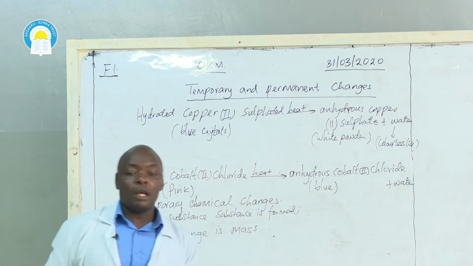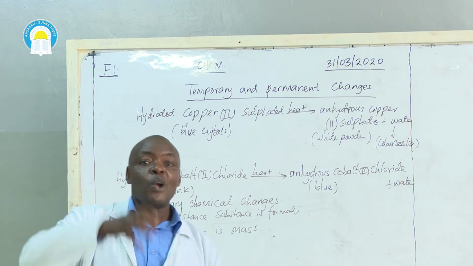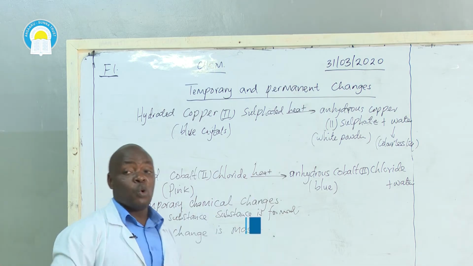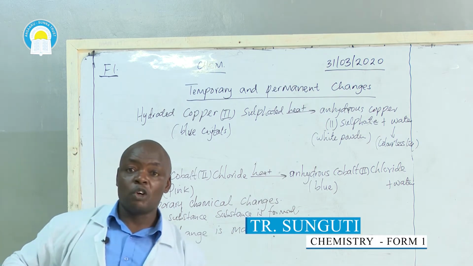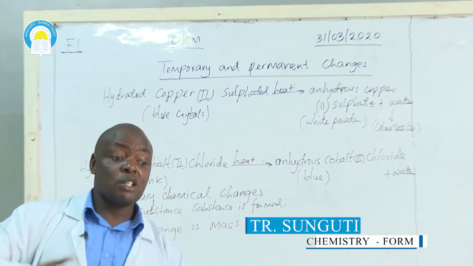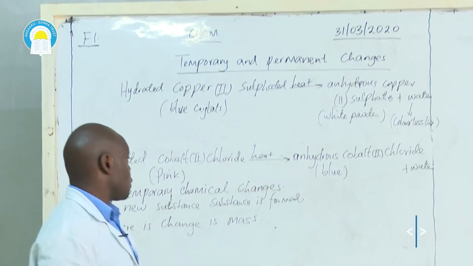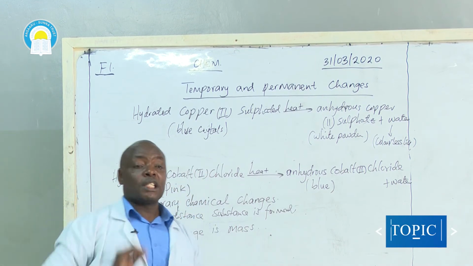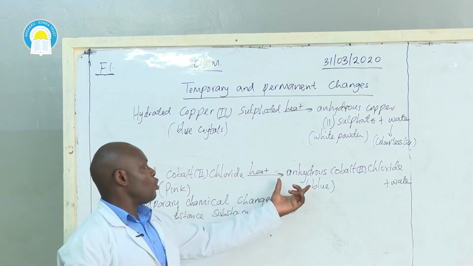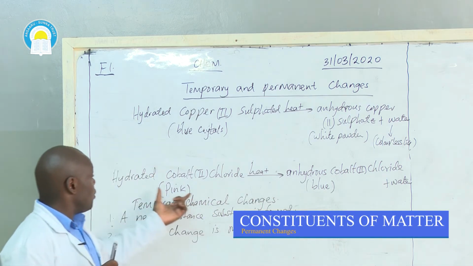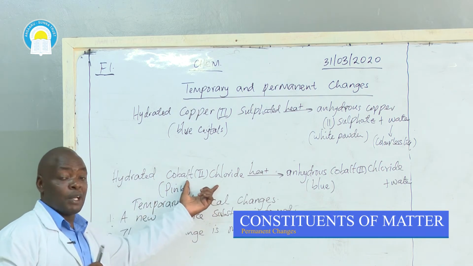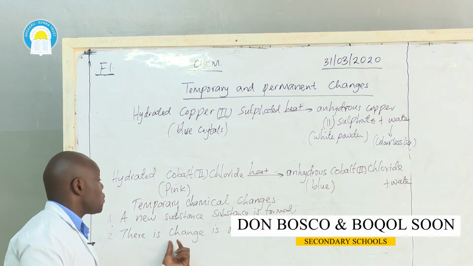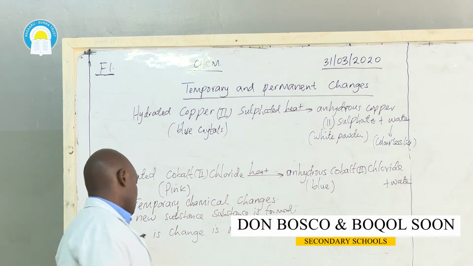So the remaining anhydrous copper 2 sulfate will have a lower mass compared to the hydrated copper 2 sulfate, because the water would have been lost. If I take the anhydrous cobalt 2 chloride and add water, the mass of anhydrous cobalt 2 chloride is different from the mass of hydrated cobalt 2 chloride, because for me to get this, I have to add water. So there is change in mass.